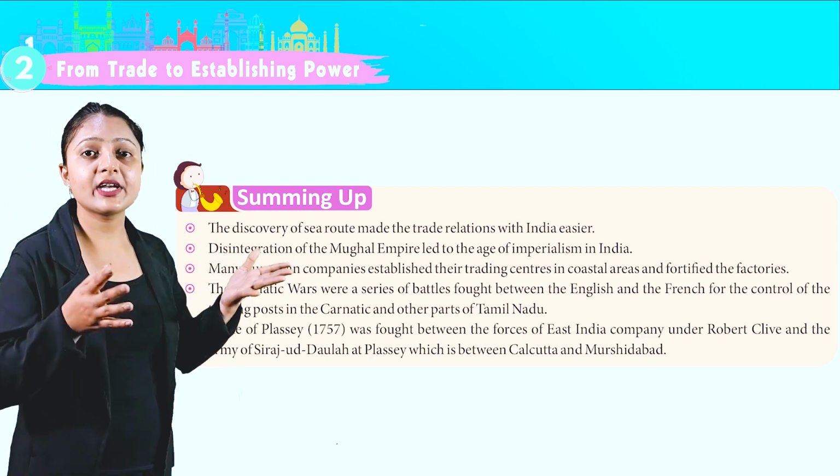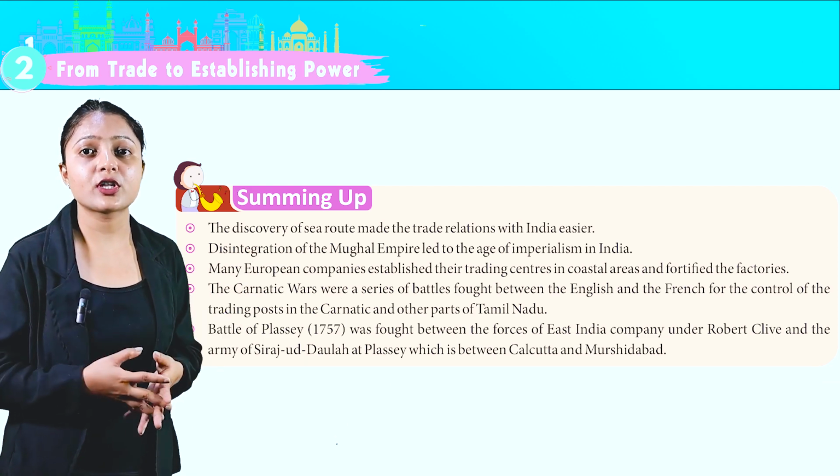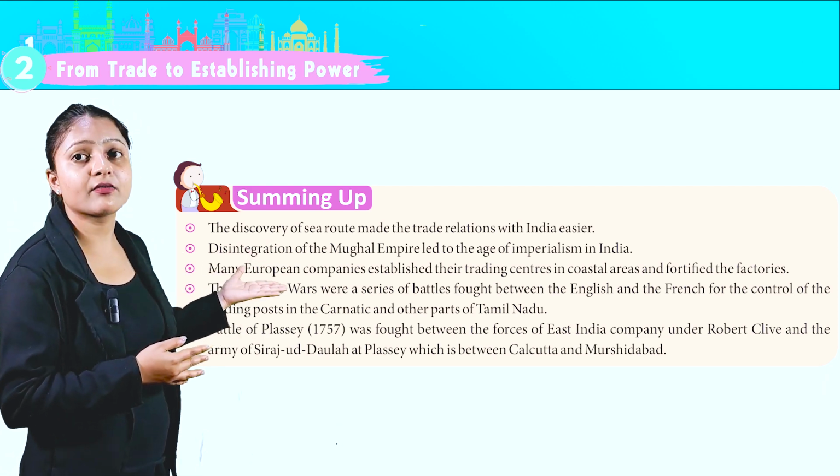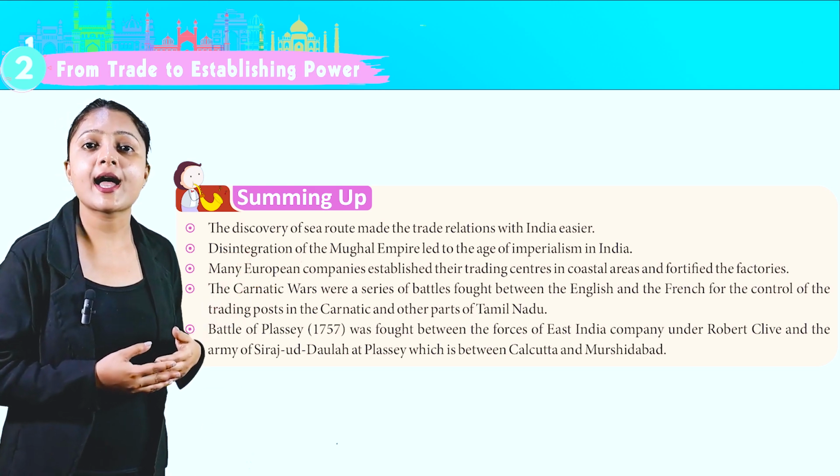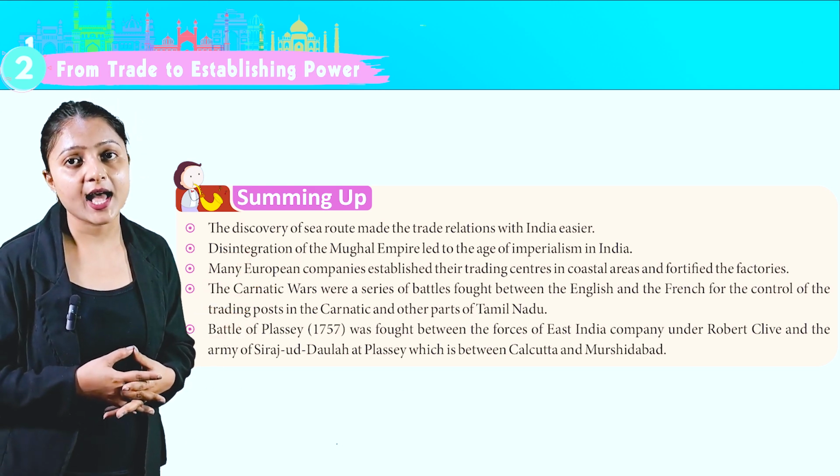Battle of Plassey 1757 was fought between the forces of East India Company under Robert Clive and the army of Siraj-ud-Daulah at Plassey, which is between Calcutta and Murshidabad.